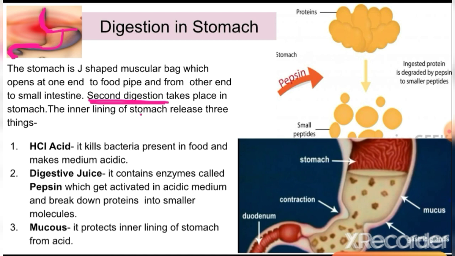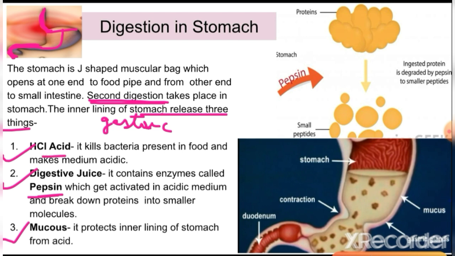The stomach releases three things in its digestive juice, which is also known as gastric juice. The juice prepared by the stomach is known as gastric juice. This gastric juice contains hydrochloric acid, pepsin, and mucus.